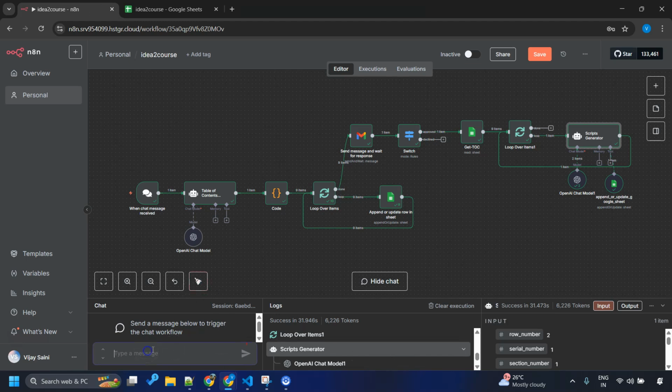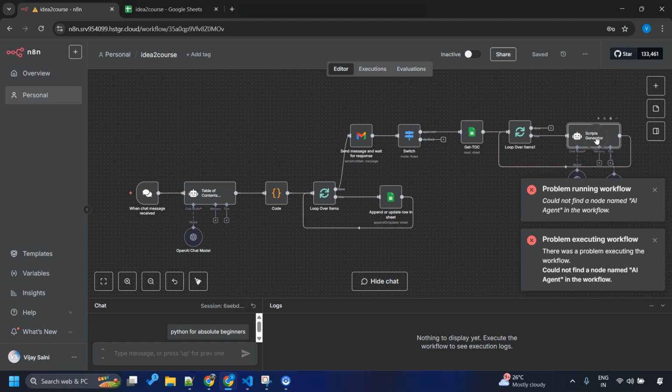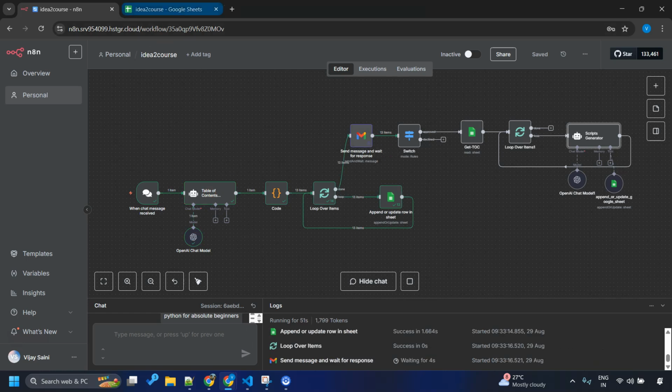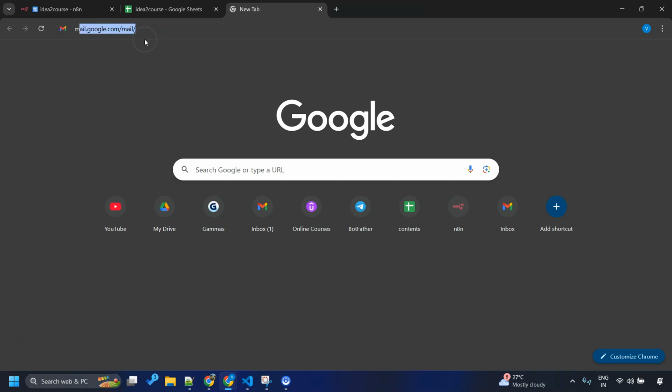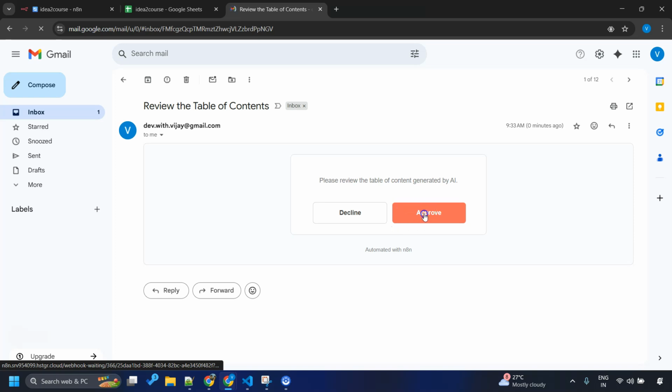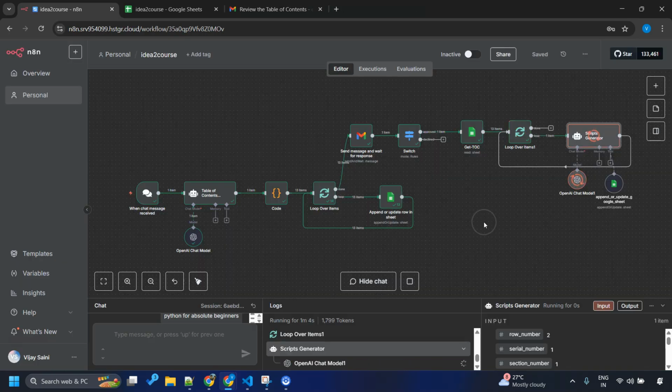Let's trigger this workflow. Okay, generate topics for this, hit enter. Okay, I think we need to save because I renamed this. So let's hit this again. It must be generating the table of contents. Then we will parse that raw text and append it into the table of contents. Okay, it has sent the message to us. So let's see if the email has arrived. And yes, here it is. Let me approve so that the workflow can continue.